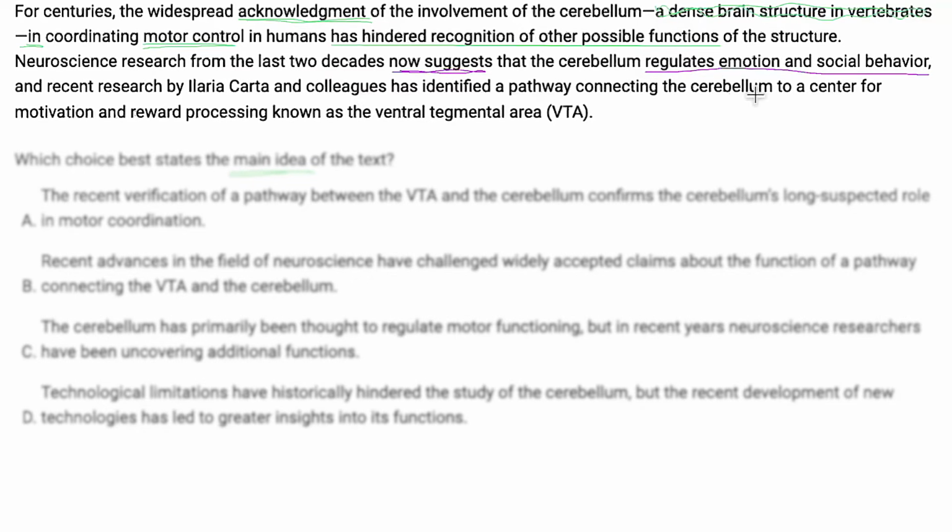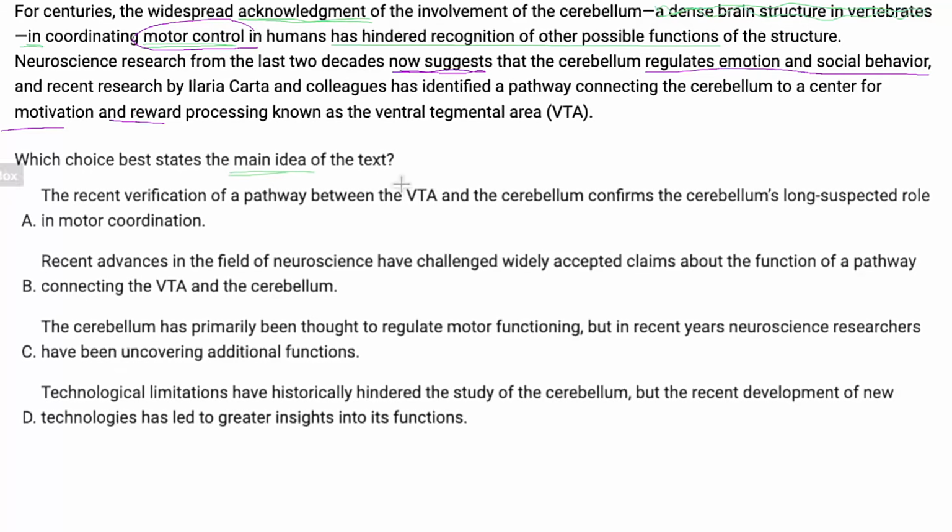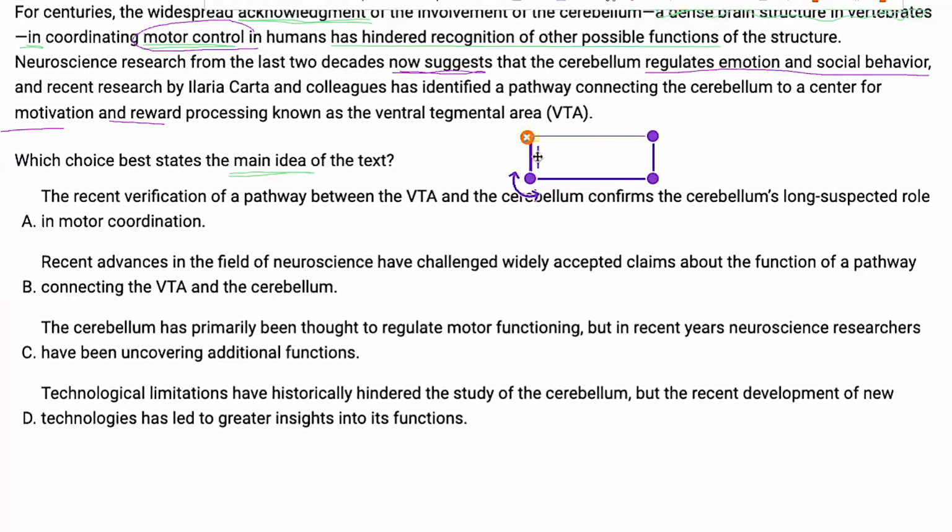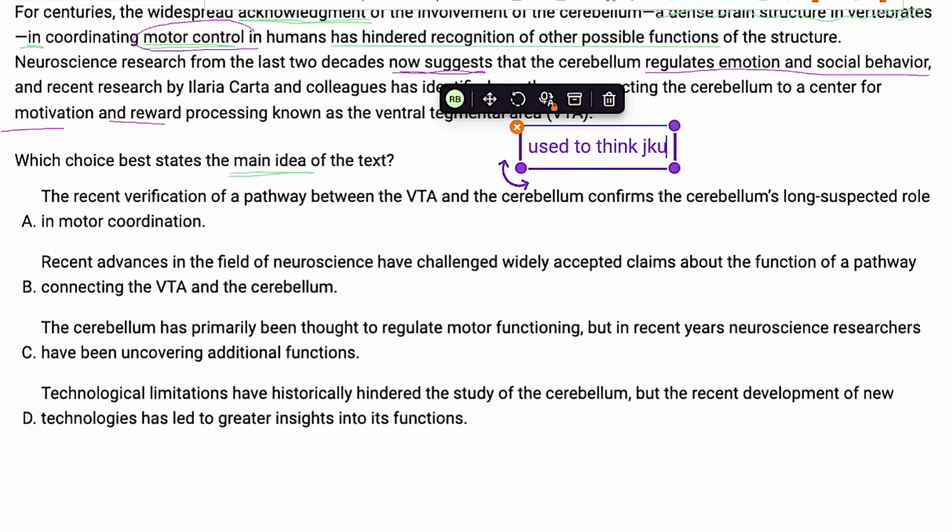So I'm getting details of emotional and social behavior, but then I'm also getting details about motivation and reward. The big idea for me is that they used to think it was just motor control. Now they think there's other stuff. Because again, it's main idea, right? So it should be pretty straightforward like that. So I'll say used to think just motor, now other stuff.